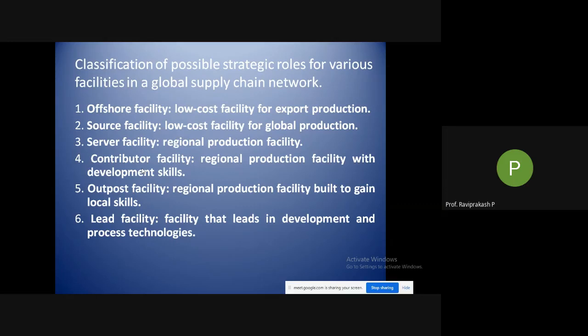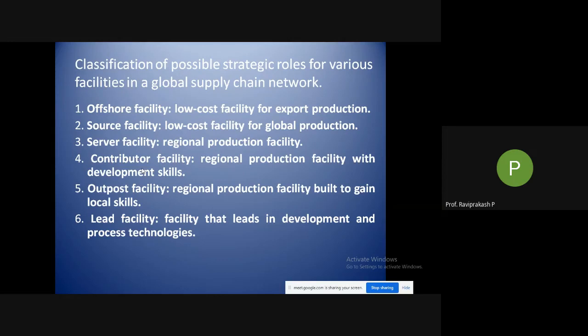If I am in India and my production unit or manufacturing unit is in some other country, it is an offshore facility. The other country facility is my offshore facility. It is not in India. I am operating in India, but my facility is in some different country. That is called an offshore facility. Then source facility, a low cost facility for global production. Again, we will look at these in detail.